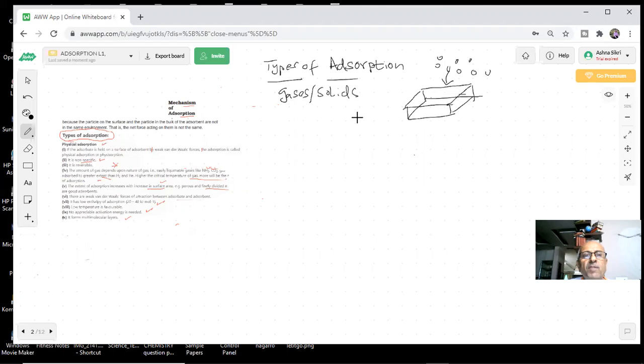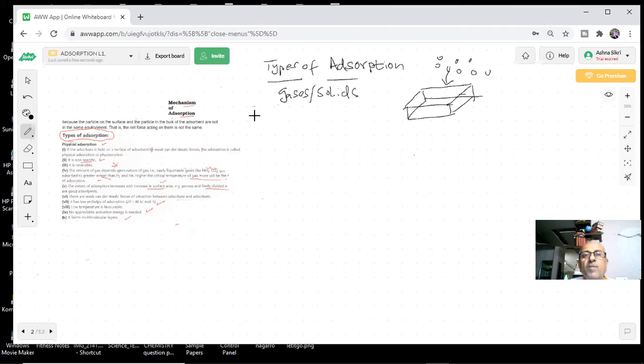Now there are two types of adsorption which we experience. The particles which get accumulated on the surface may come by some physical or weak force, which we call van der Waals forces, or they may form a chemical bond with the surface of the solid. Two possibilities. This is an important question for the exam. They have been asking it repeatedly, students.